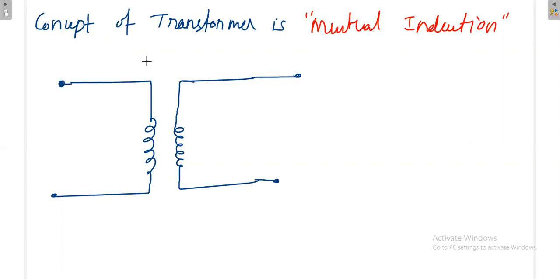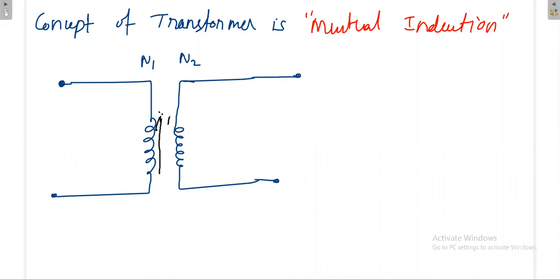So this is the number of turns in the primary side, N1, and the number of turns in the secondary side is N2. Now again here there will not be a physical connection between the primary and the secondary, but it consists of some core material. This may be air also, no problem, but in a practical transformer, it consists of some core. Some material will be there.